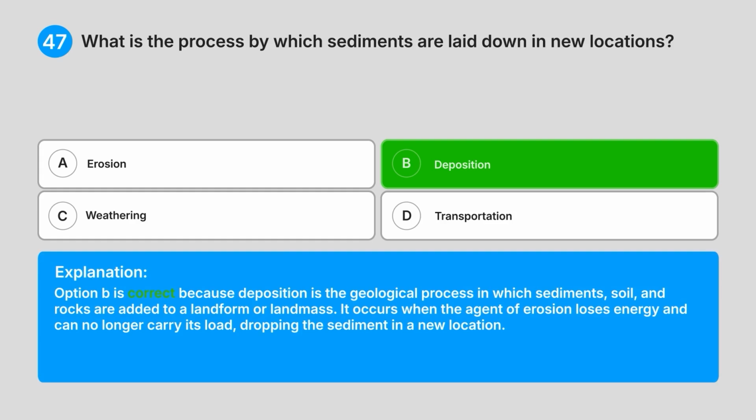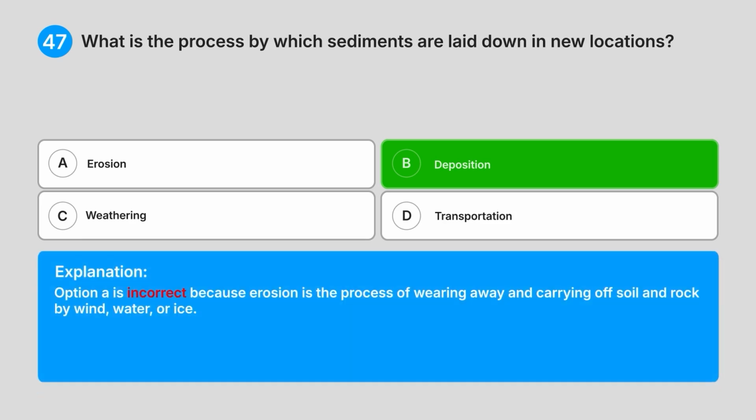Explanation: option B is correct because deposition is the geological process in which sediments, soil and rocks are added to a landform, or landmass. It occurs when the agent of erosion loses energy and can no longer carry its load, dropping the sediment in a new location.